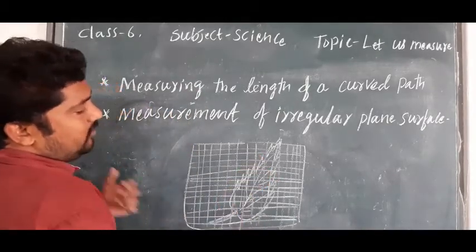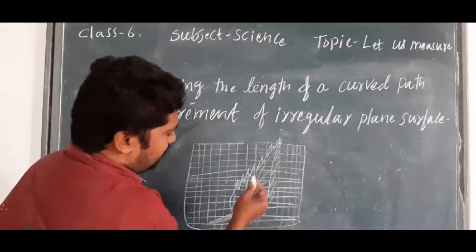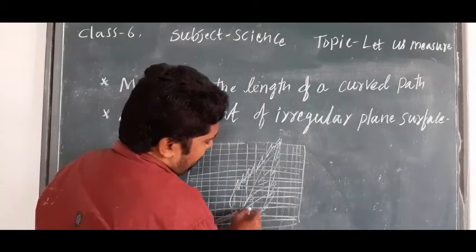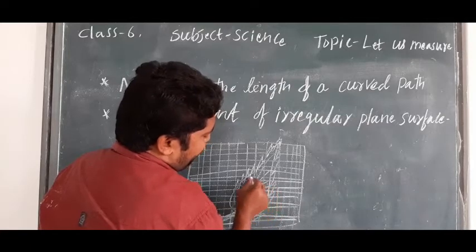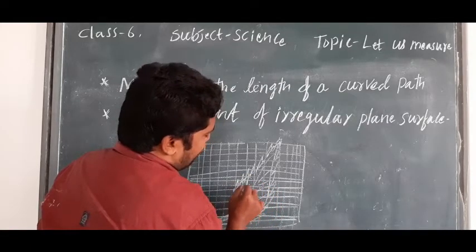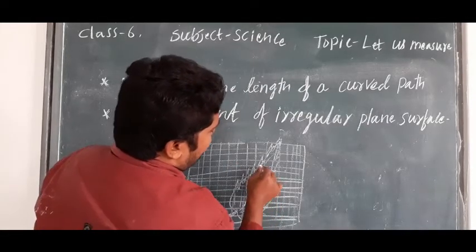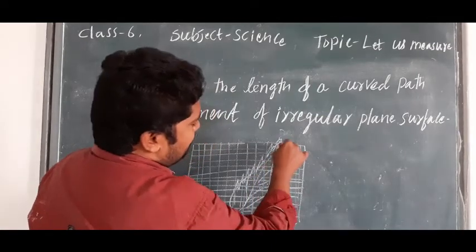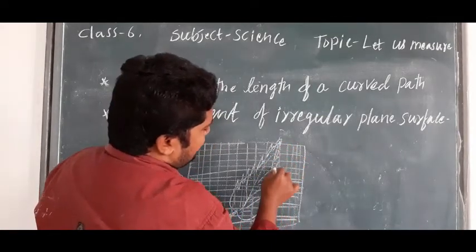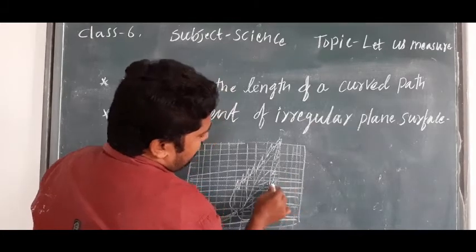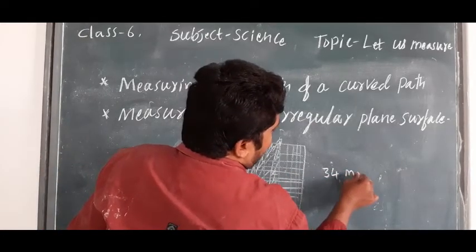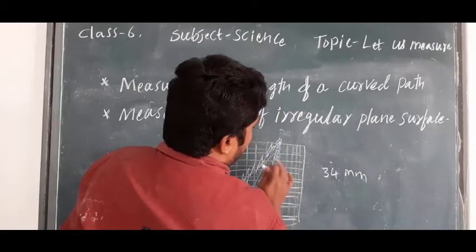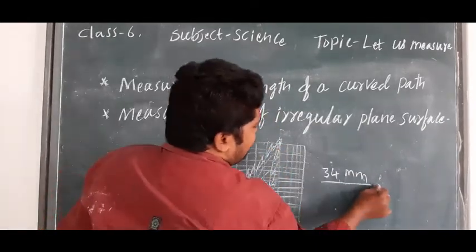Each one is 1 millimeter. So we count like this: 1, 2, 3, 4, 5, 6, 7, 8, 9, 10, 11, 12, 13, 14, 15, 16, 17, 18, 19, 20, 22, 23, 24, 25, 26, 27, 28, 29, 30, 31, 32, 33, 34. So 34 millimeters are present for this leaf, isn't it?